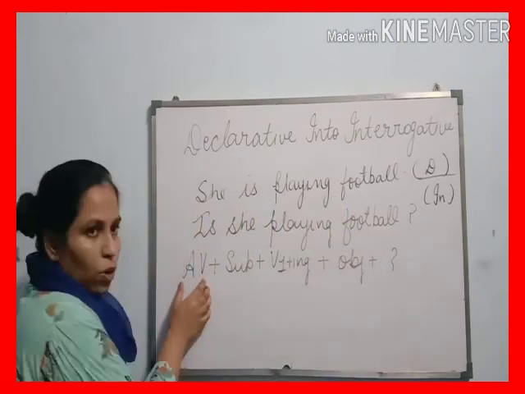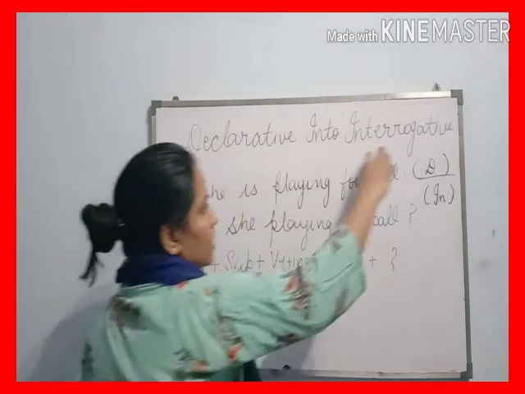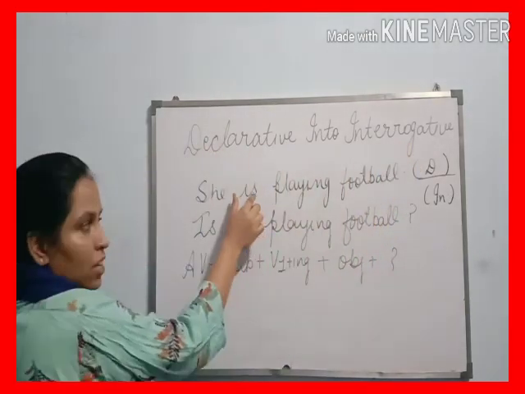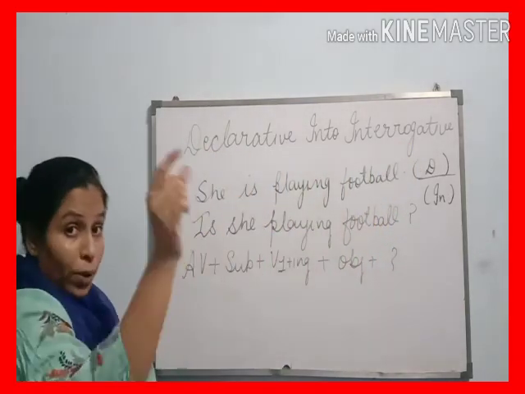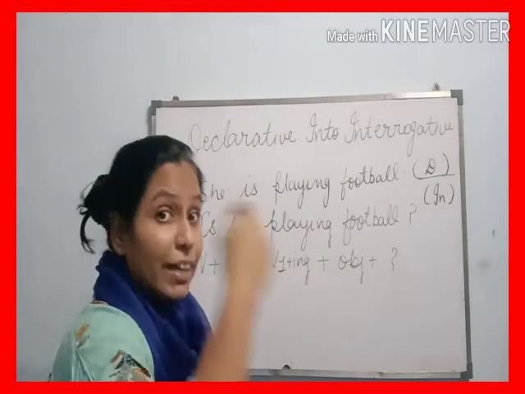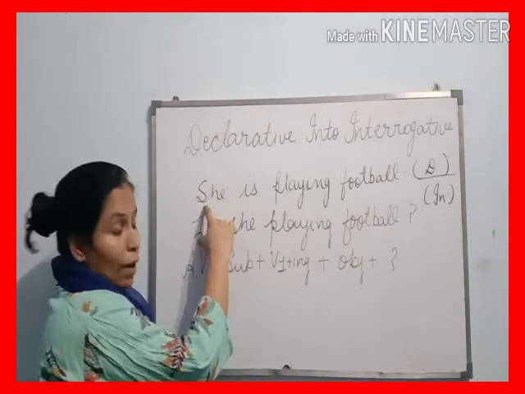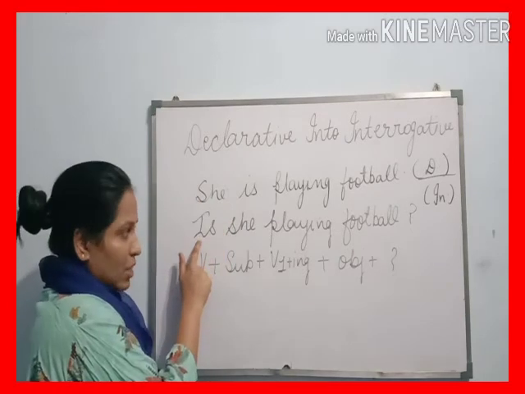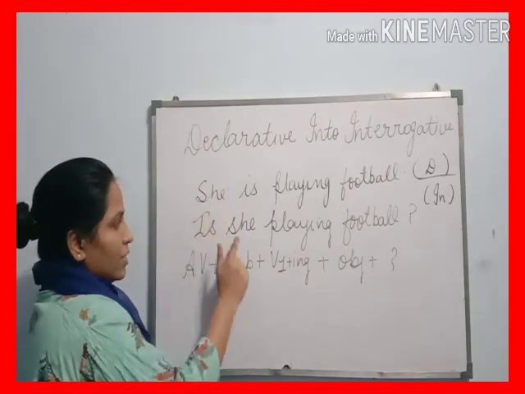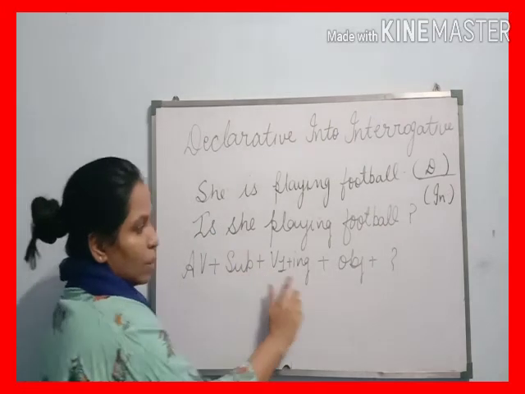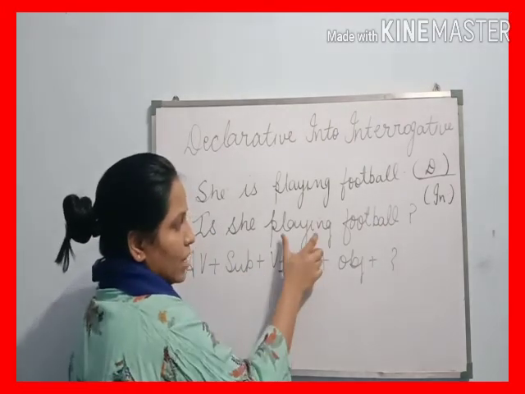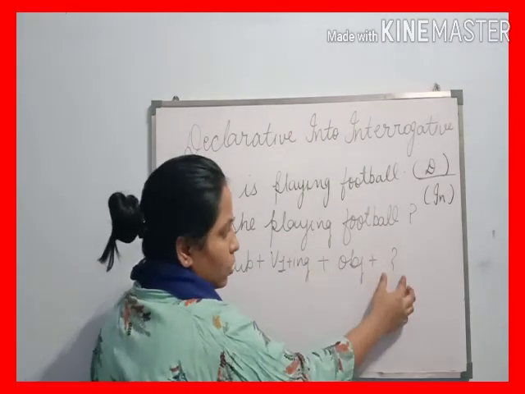First we write the auxiliary verb, which we search in the sentence. Here we find "is", so we write here "is". But a very important thing which I repeat time and again in my classes is that a sentence begins with a capital letter, so I write here "I" capital. Then subject, "is", principal verb, verb first form plus ing, playing, object and question mark.